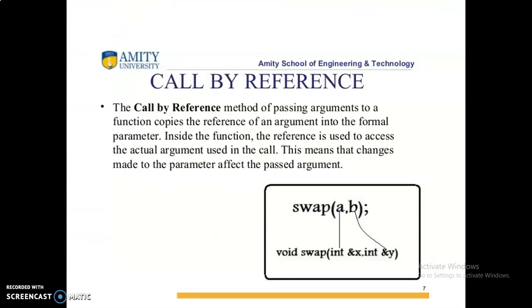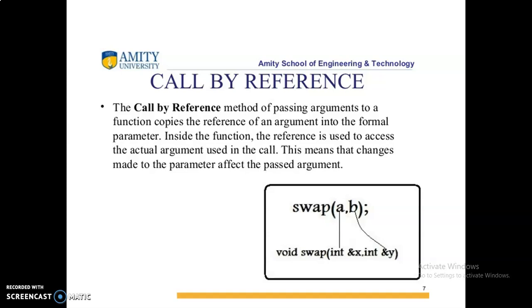So functions are called by two types. You people have studied in C also: call by reference and call by value. This is the call by reference example I present here. The call by reference method of passing arguments to a function copies the reference of an argument into the formal parameter. Inside the function, the reference is used to access the actual argument used in the call. This means that changes made to the parameter affect the passed arguments.